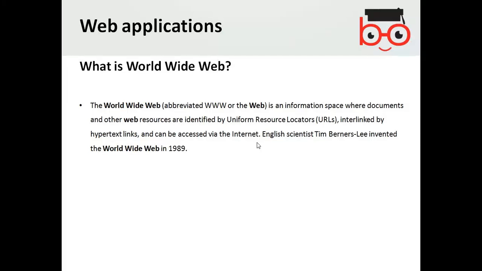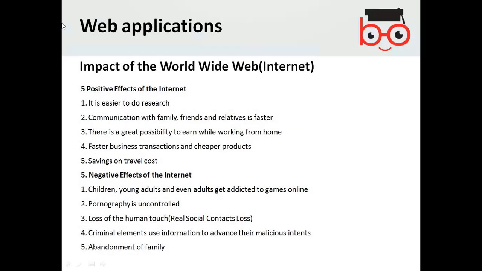World Wide Web was invented by the English scientist Tim Berners-Lee, who invented the World Wide Web in 1989. Impact of World Wide Web.